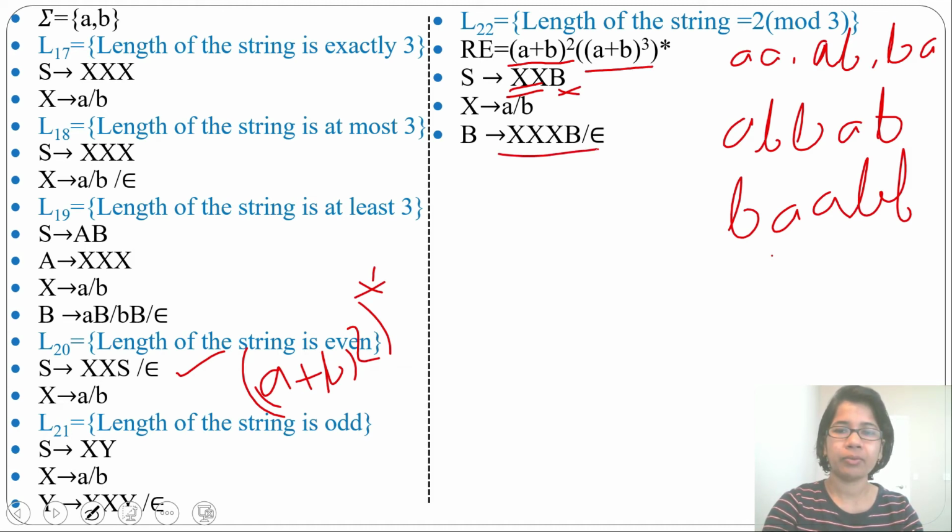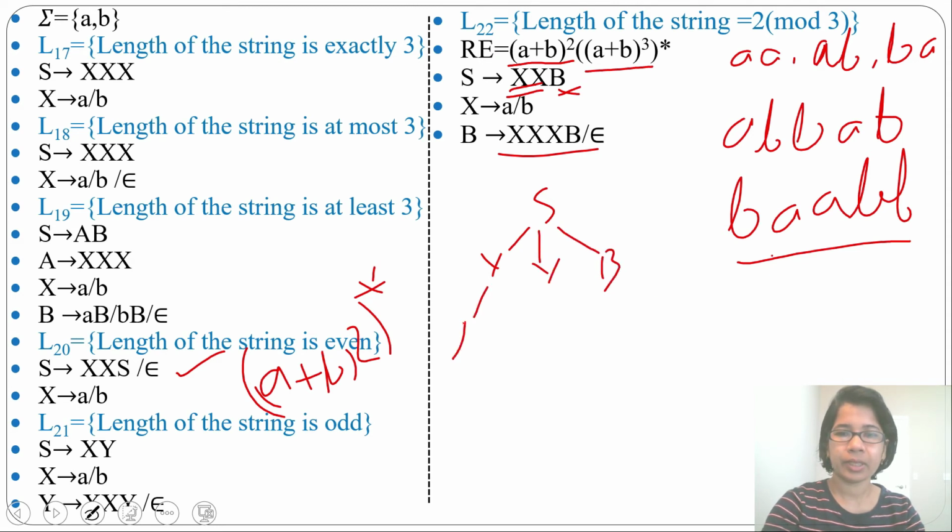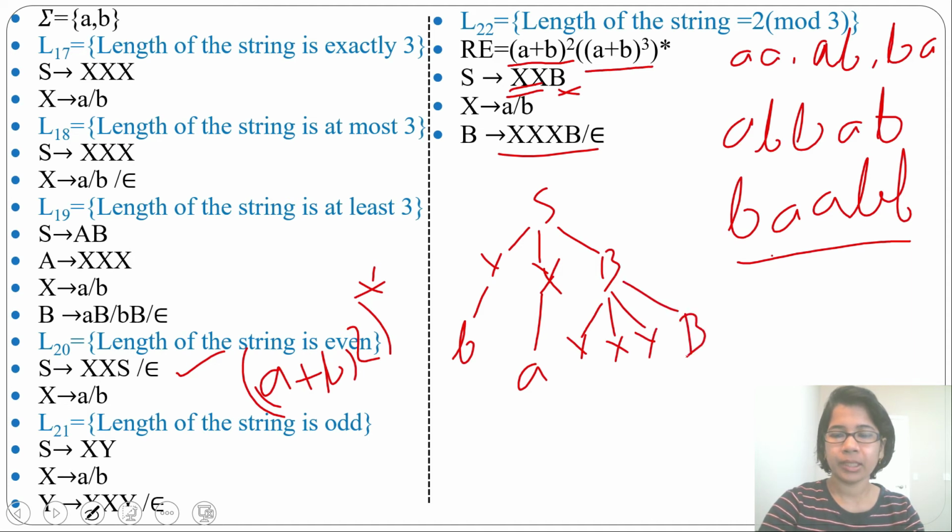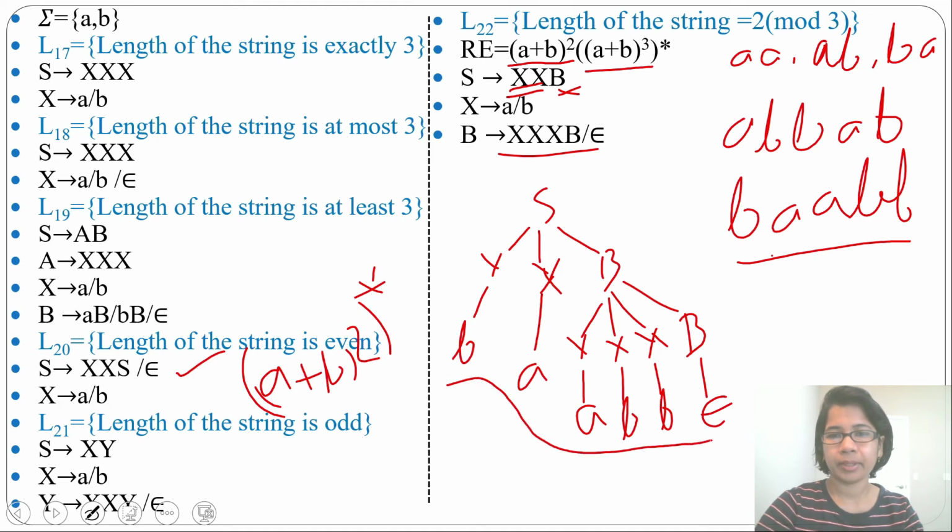Like this, suppose power 4, you can just write x 4 times, then b, it will be power 4. So let's derive one string from this. Let's derive b a b b. From S you can derive x, x and b. From this x you can simply derive b. From this x you can derive a. Then from this b you will derive x, x, x and b. From this x you can derive a. From this x you can derive b. From this x you can derive b. From this b you can derive epsilon. So you can derive b a b b.